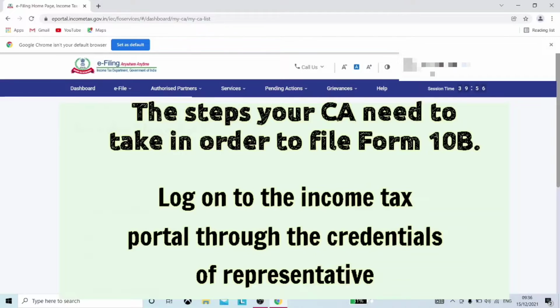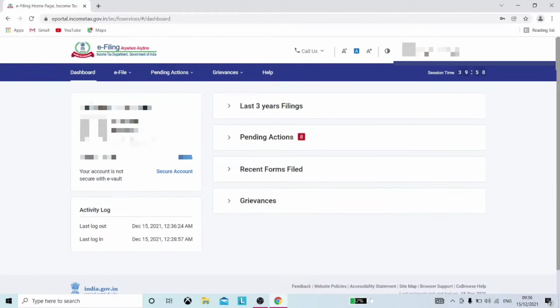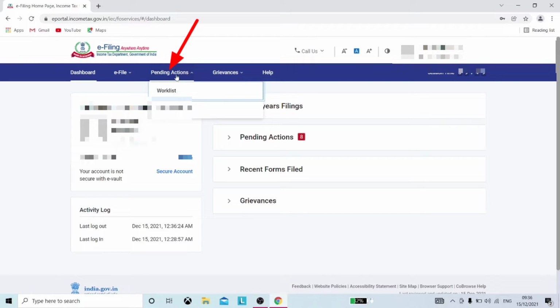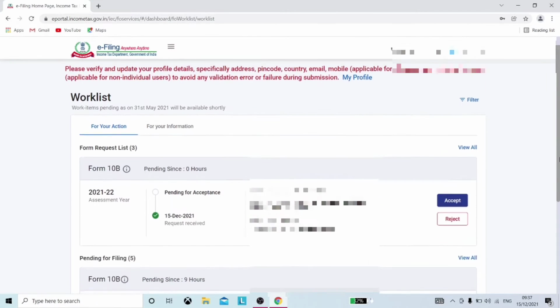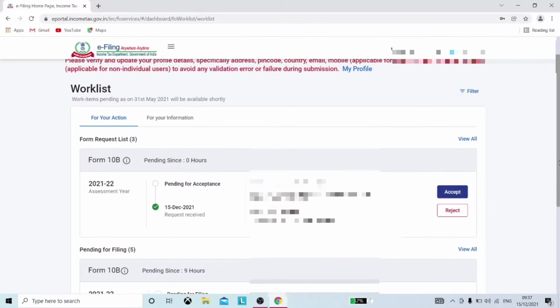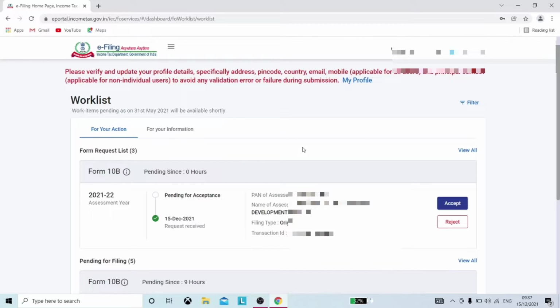Now let's see what steps your CA needs to take in order to file Form 10B. After logging on to the income tax portal through the credentials of a representative, your CA needs to go to the tab Pending Actions and select the option Work List. Under the tab For Your Action, a client request list shall be available where the name of the client, its PAN, the form assigned, date of request and the relevant assessment year can be seen.